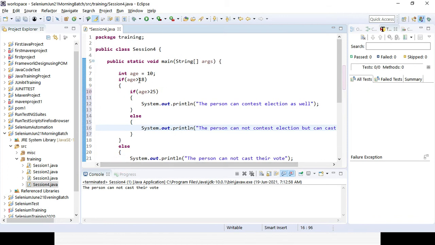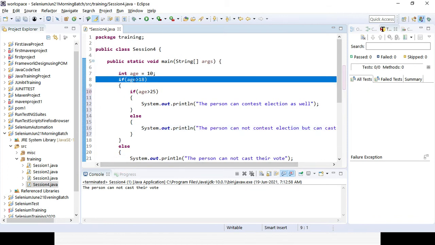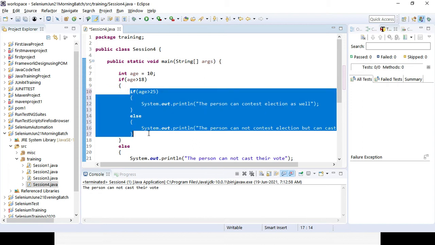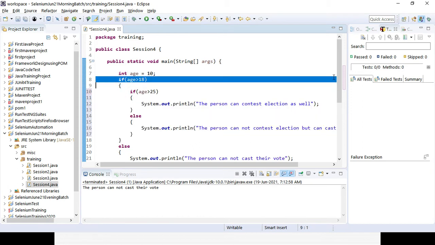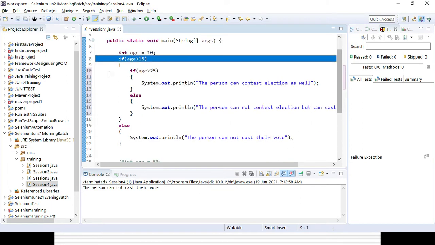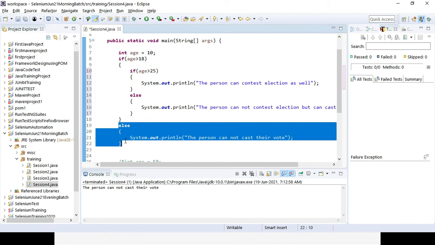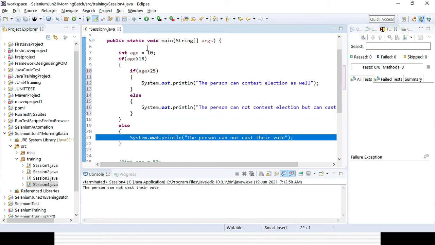First I will check the first if condition. If the condition is greater than, then it will go for the other if. If the condition is not met, age is not greater than, so there is no point in going to the other if. It will go simply to the else, right? And it will print that the person cannot cast their vote. Let's run it now.